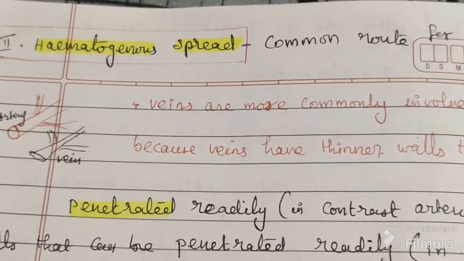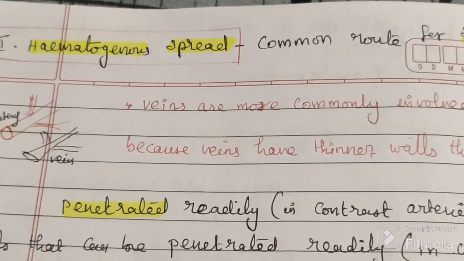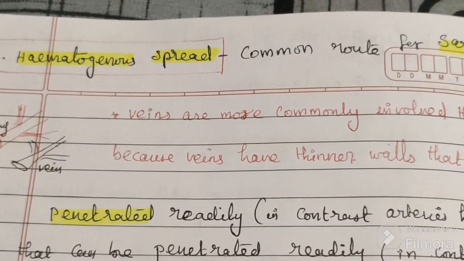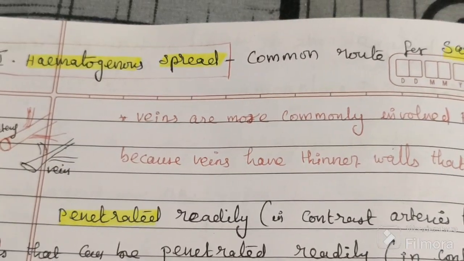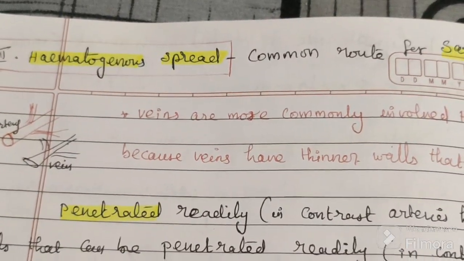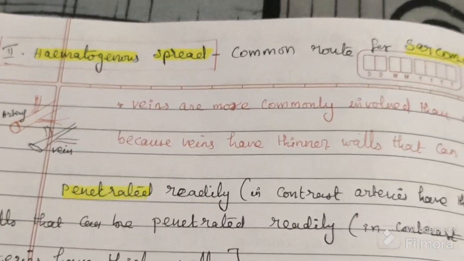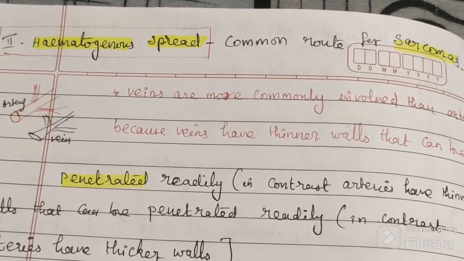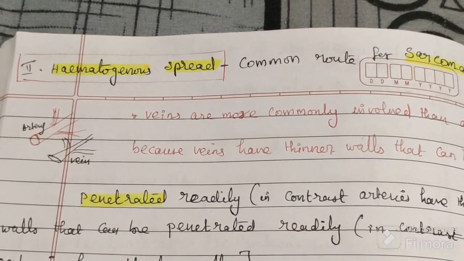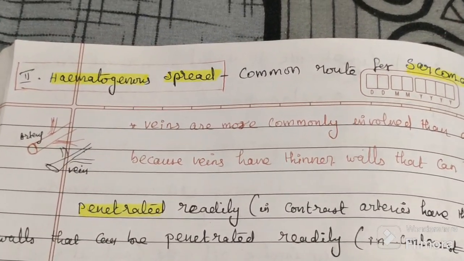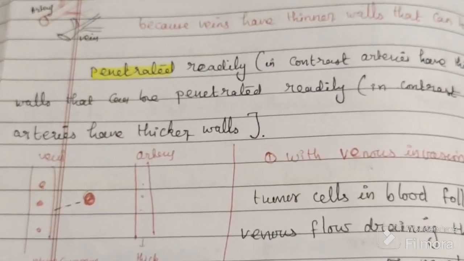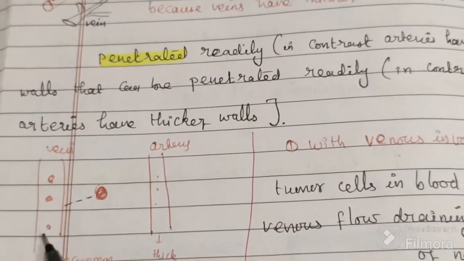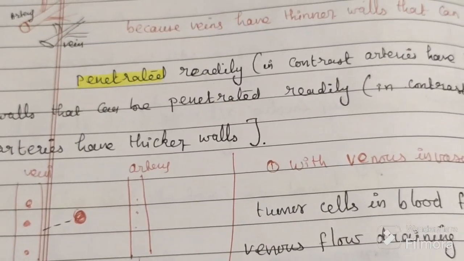Now coming to hematogenous spread, that is the blood spread. Sarcomas usually spread by the hematogenous route, not carcinomas. Carcinomas spread by lymphatics. Now in the blood vessels, this is the primary tumor, this is the vein, and this one is the artery.